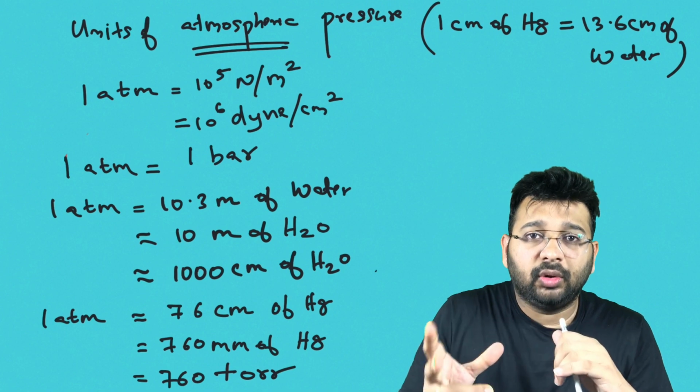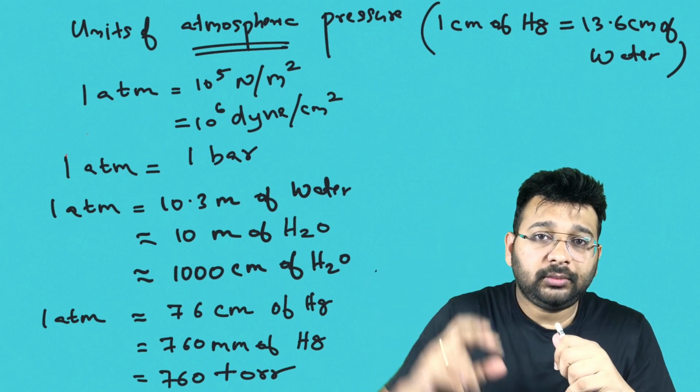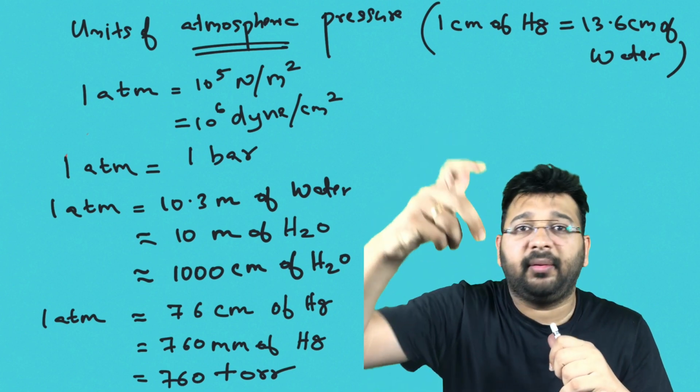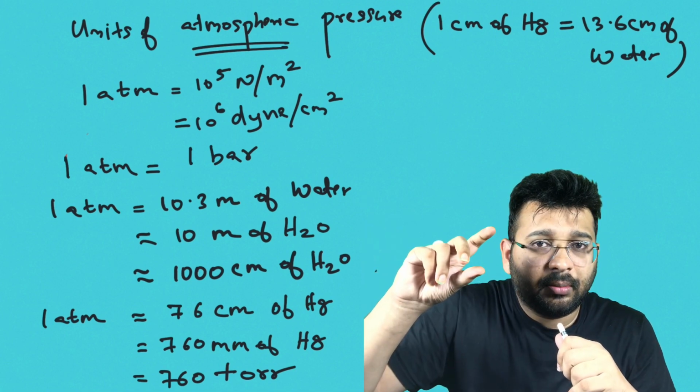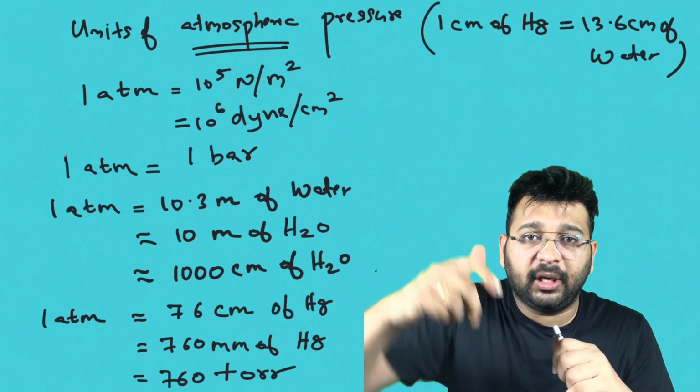So, if you change the pressure on the basis of mercury measurement, for example, I am going to change the pressure by 1 centimeter of mercury.